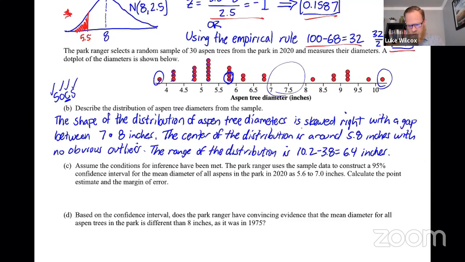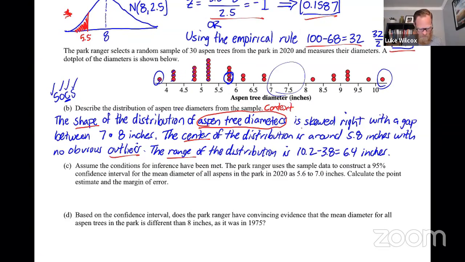So in terms of what has to be included, we've sort of talked about this already, but you got to talk about the shape, you got to talk about the center, you got to talk about outliers, and you got to talk about some sort of measure of spread. And the other thing that's important here is the context of the problem, which we got right here with the Aspen tree diameters.